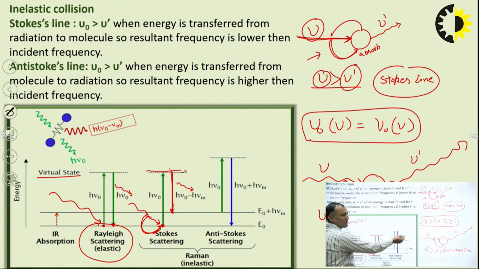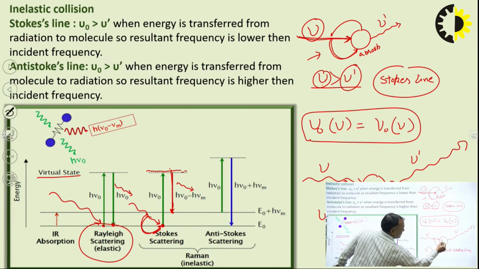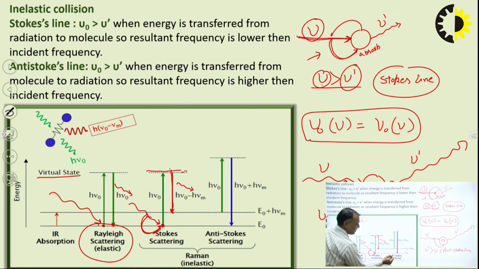So, by this representation, I would like to explain again. Suppose the energy is high. So my molecule is placed here at a higher energy level. Here the energy is high, that's why my molecule is at a higher level. So when it is interacting with this h nu, what happens?